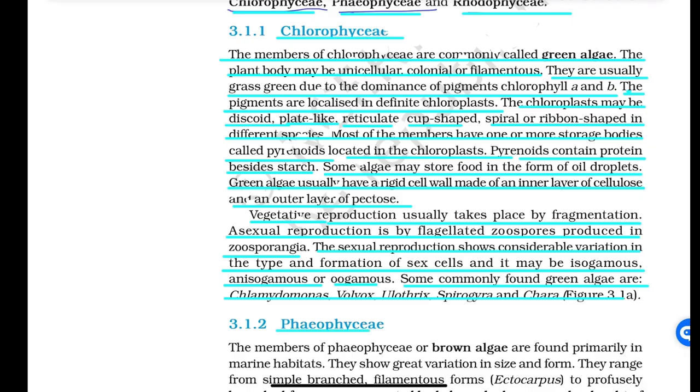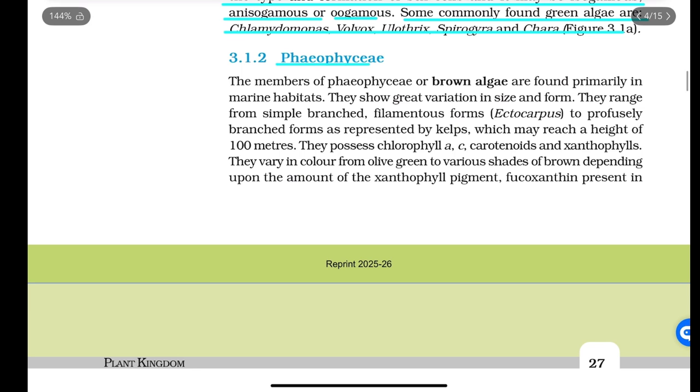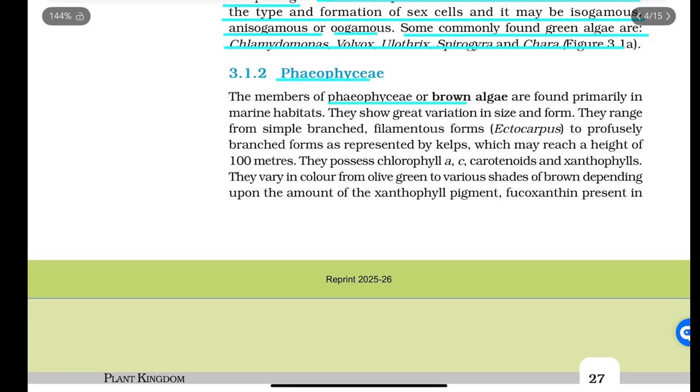Phaeophyceae. The members of Phaeophyceae, or brown algae, are found primarily in marine habitats. They show great variation in size and form. They range from simple branched filamentous forms, Ectocarpus, to profusely branched forms such as those represented by kelps, which may reach a height of 100 meters.